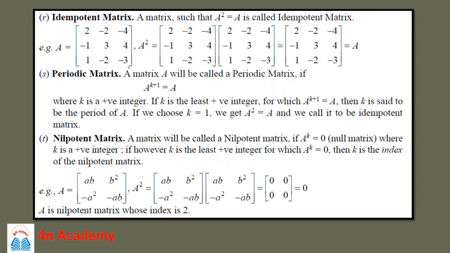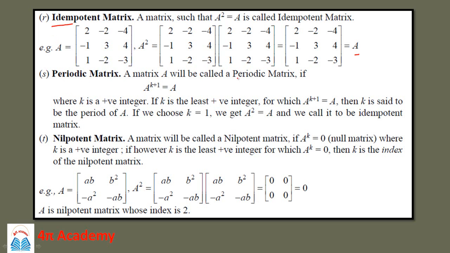Then idempotent matrix. A matrix such that A square is equal to A is called an idempotent matrix. So if you have a matrix A like this, and if you take the square of this matrix, then it is again equal to the same matrix, which is A, then such a type of matrix is called an idempotent matrix.